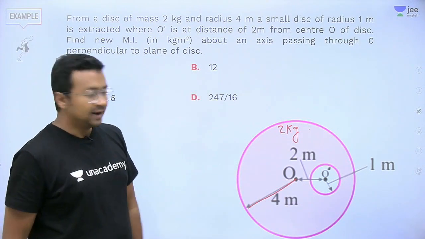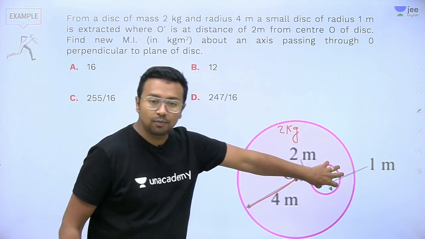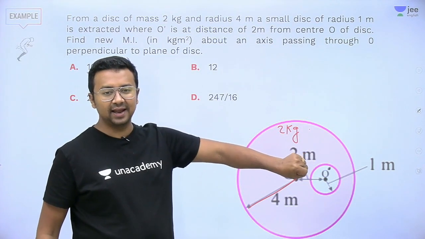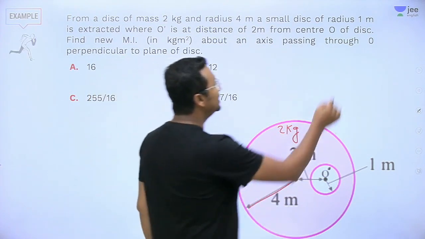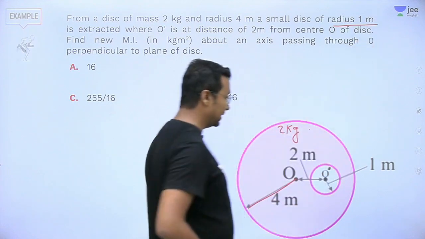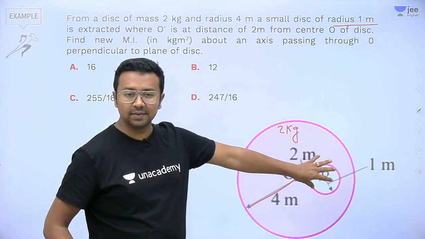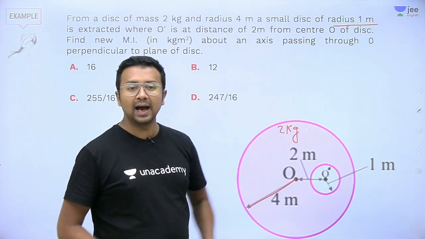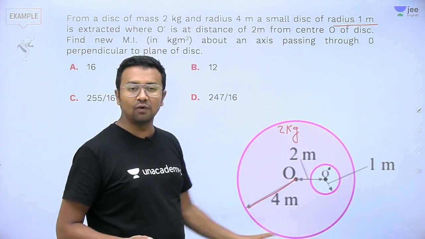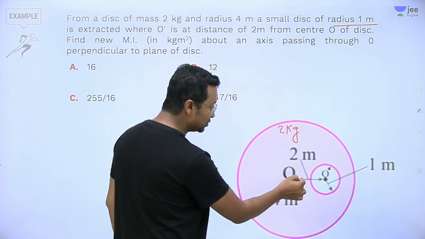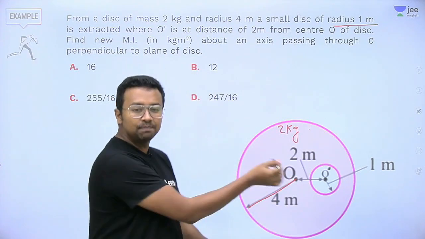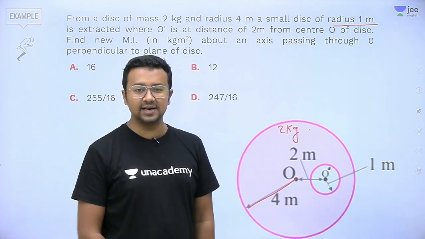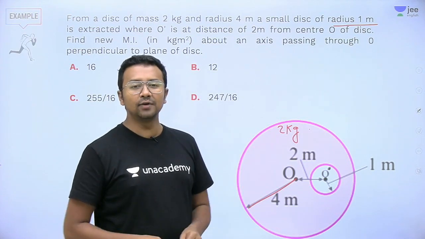All right. Now from this disc, a smaller portion of it is taken out. This portion has got a radius of 1 meter, and the center of this portion is 2 meters from here. I need to find out the moment of inertia of the remaining portion about an axis which is passing through this point, and it is perpendicular to the disc. Right? How do we do it?